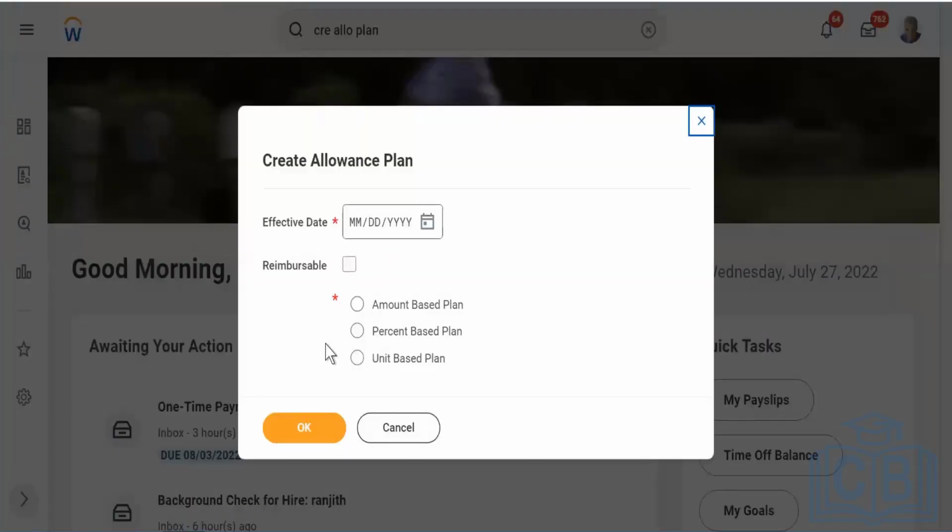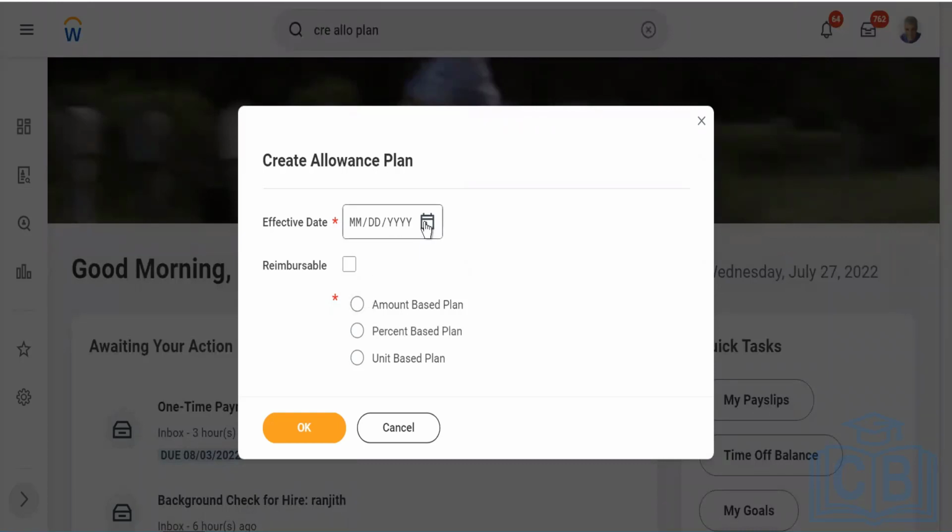Once I create an allowance plan, you see there are options that come up. I have explained that there are two parts, reimbursable and non-reimbursable. Once I check it, it becomes a reimbursable allowance. This section we don't care about, to be honest, because it has to come from finance. For which item they are going to give reimbursement, we will not know. This will be taken care of by the finance team, and it will not be part of your package also. So we will see it at the last.